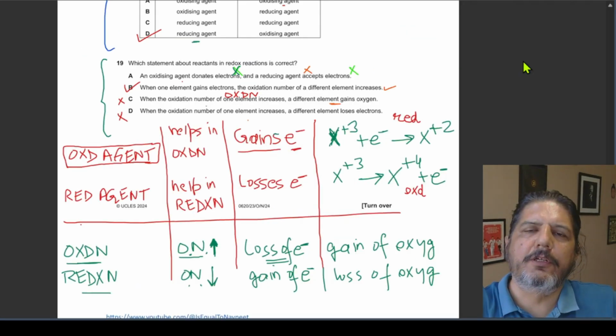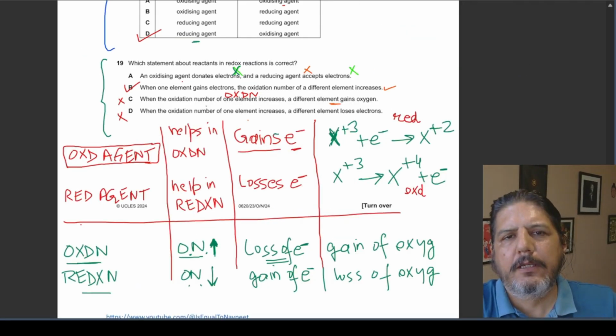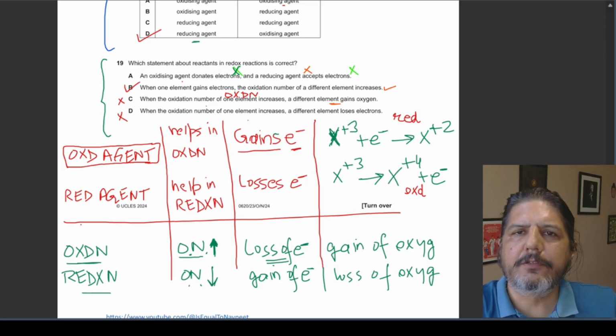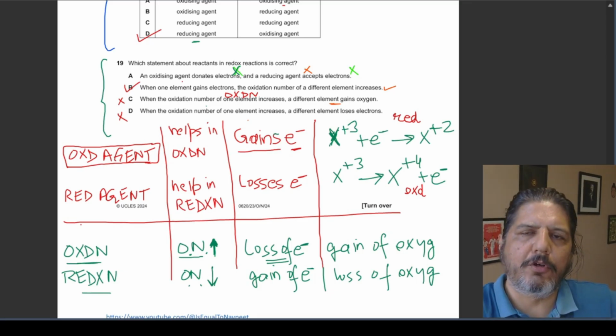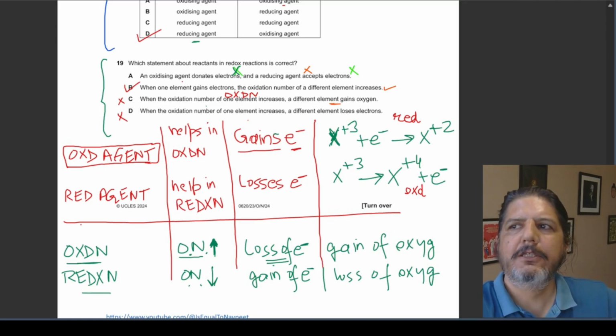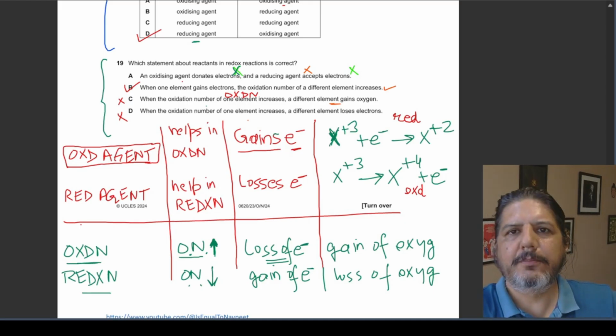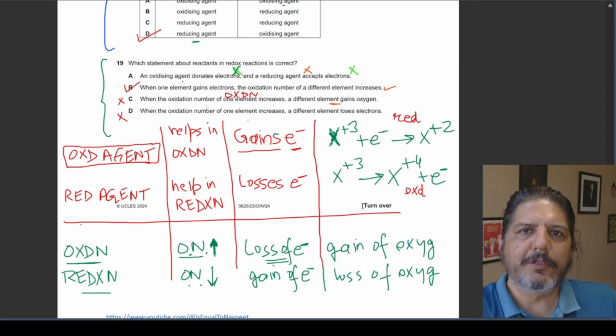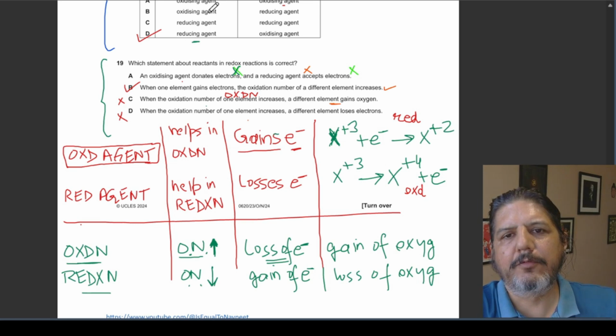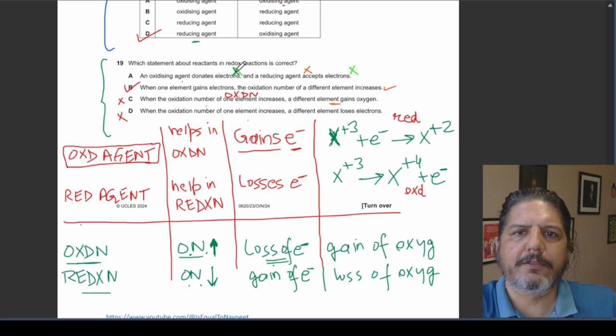Let's look at the next question. It's a pretty interesting question, especially because they have considered oxidation and reduction in terms of loss and gain of electrons, and loss and gain of oxygen. So a lot of concepts are being used. Let's go through each of the concepts one by one. The question: which statement about the reactants in a redox reaction is correct? So it's a redox reaction and they are asking us about the statements.